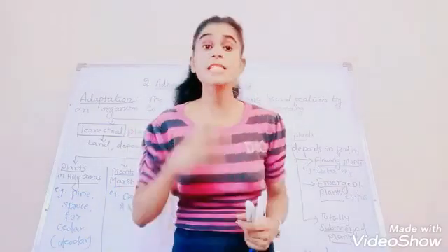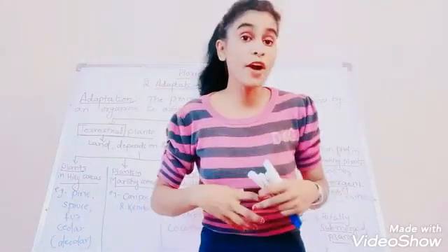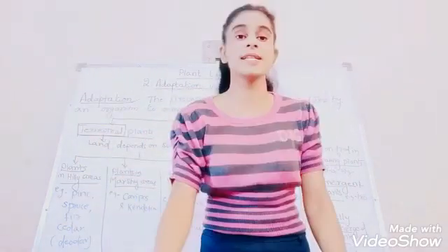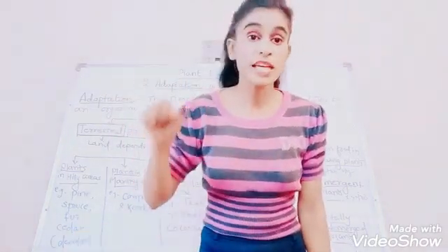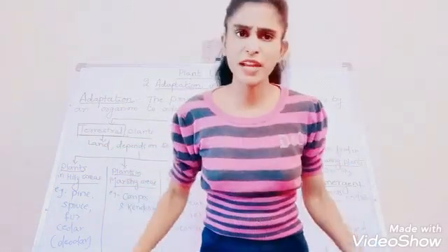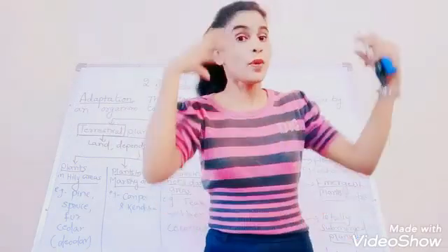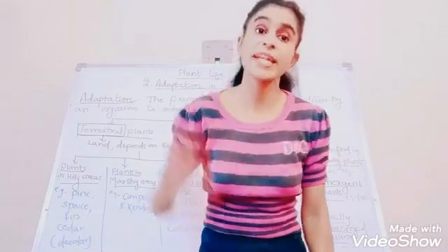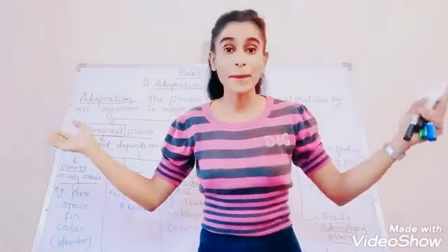What does adaptation exactly mean? It's a process of developing special new characters in the body of the living organism to survive in particular conditions. To survive on the earth, in a particular place, every living organism brings about some changes in its body to adjust to that environment and survive in it, and that is what is called adaptation.